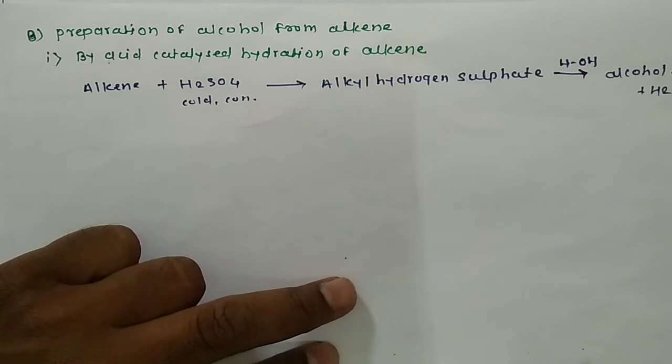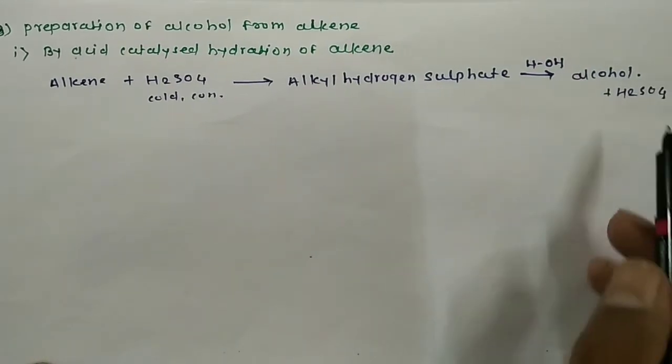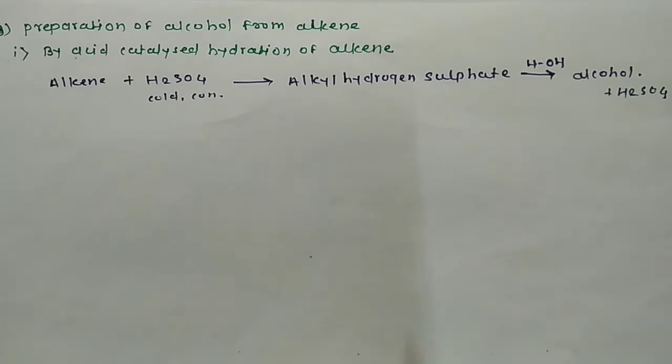So this reaction is known as acid catalyzed hydration of alkene, because in this chemical reaction we get regeneration of sulfuric acid, and the compound which is regenerated up to the end of the chemical reaction is known as the catalyst. So sulfuric acid in this chemical reaction plays two important roles.